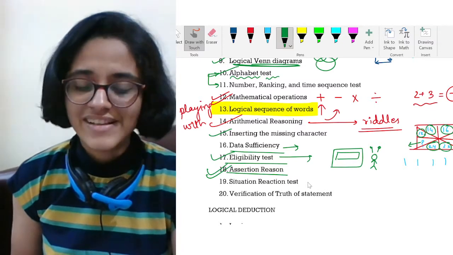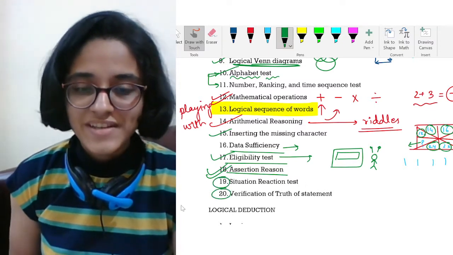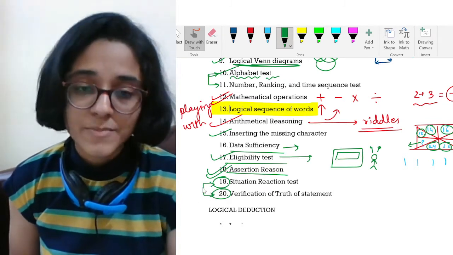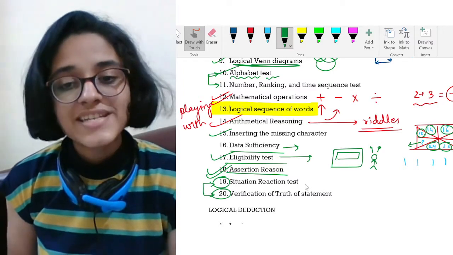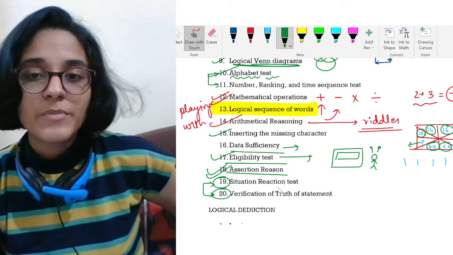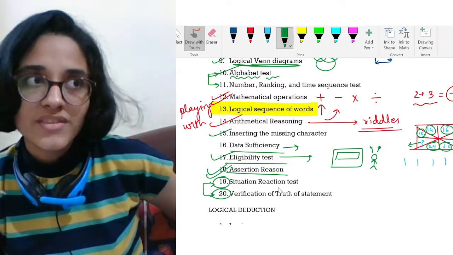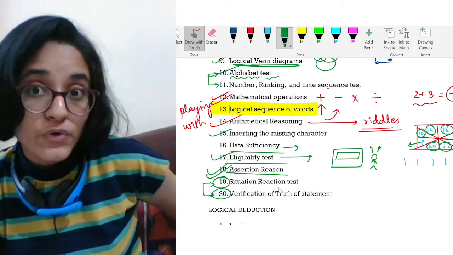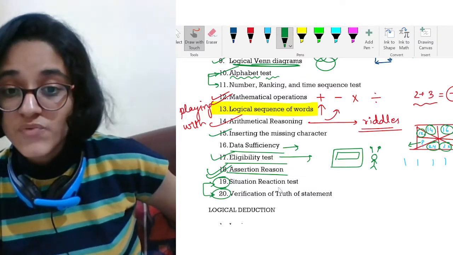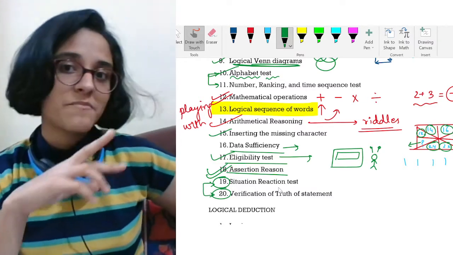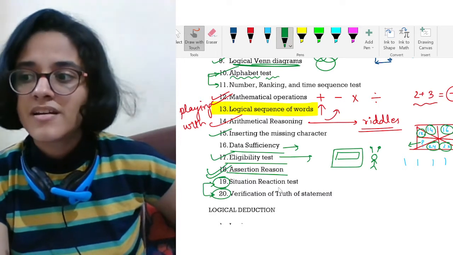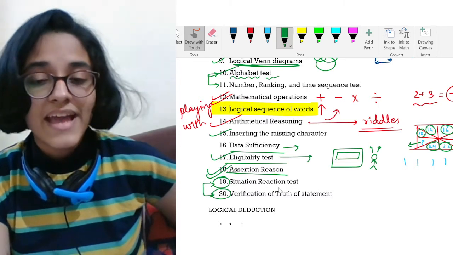Well, 19th and 20th are thought to be similar, but they are not. They are counterparts of each other. The situation reaction test is a so-called emotional test. I feel so because here you would be getting a situation, and then you need to think about that situation and answer what you feel is correct about it. Are you getting me? And when it comes to verification of truth of statement, it is the second part. Again, you definitely won't get a situation, you will get a question, and then you need to answer it